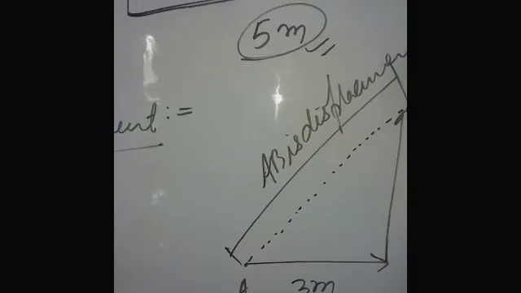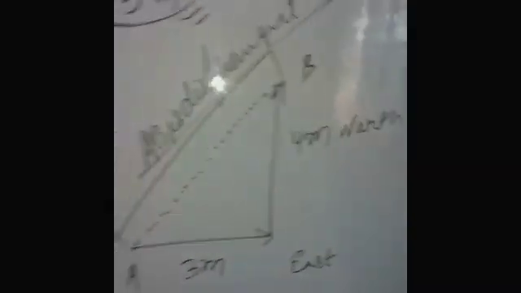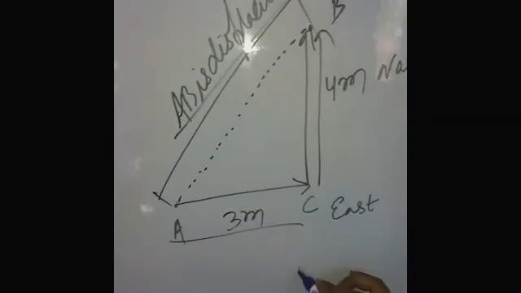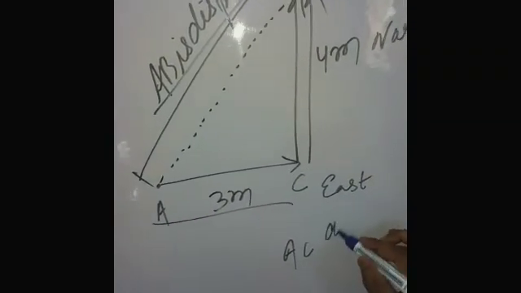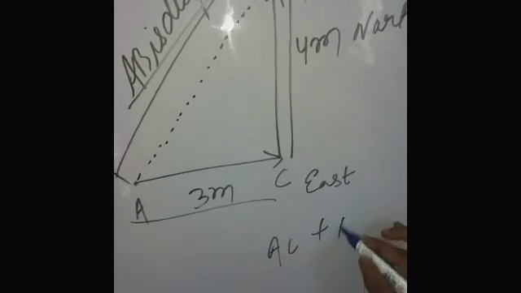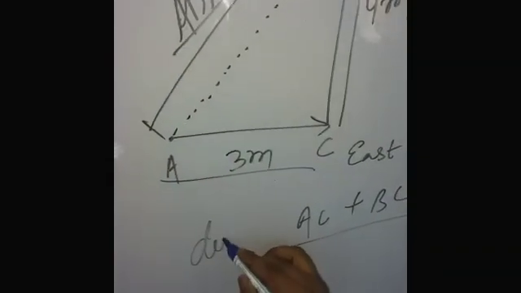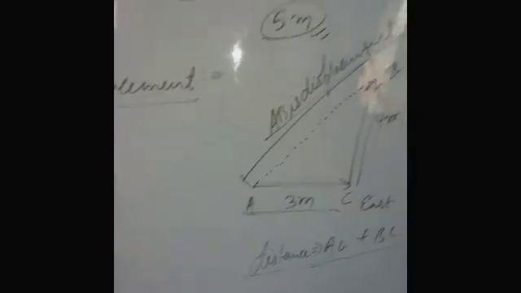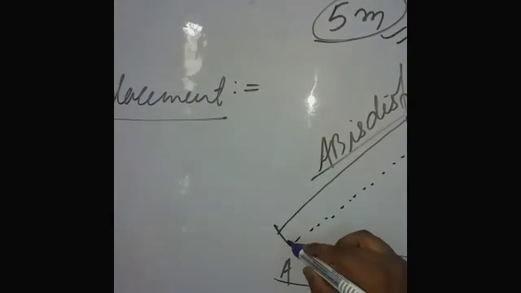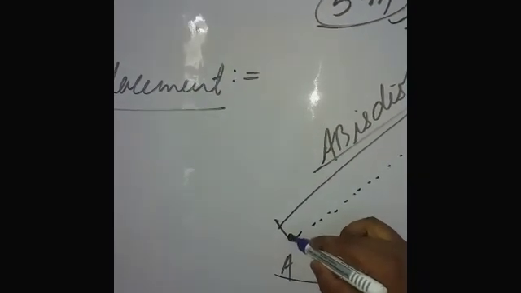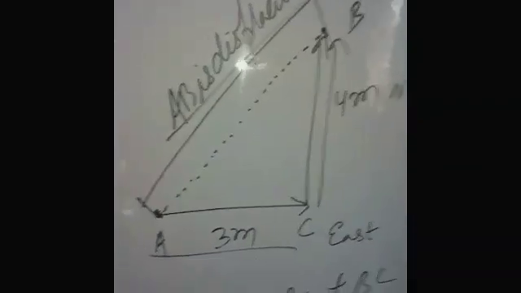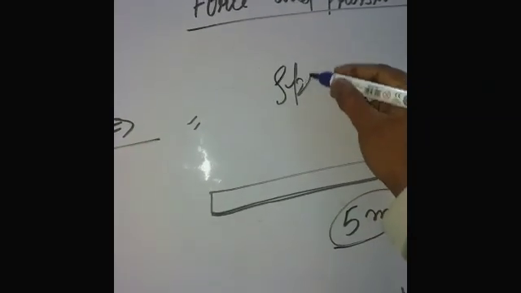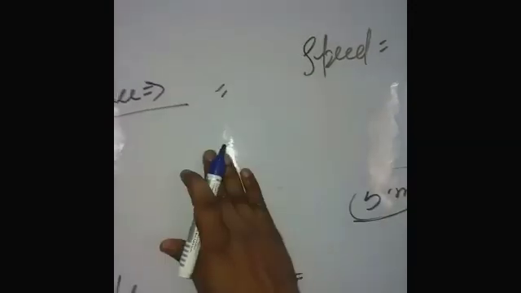The distance covered by this object is A to C, then C to B. So AC plus BC is the distance covered by this object, because distance is the length of the actual path. Understand? And the displacement of this object is AB, because it is the shortest distance between the initial position A and the final position B. Understand, students? Our next topic is speed. What is speed? Speed is the ratio of distance per unit time.